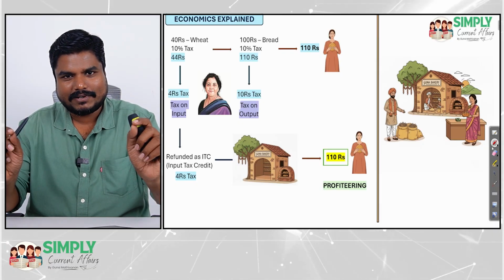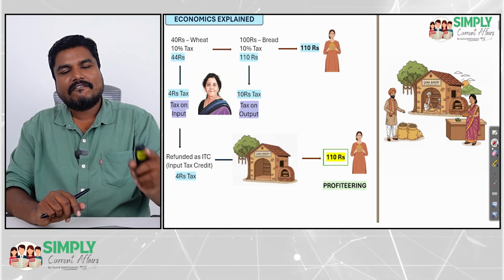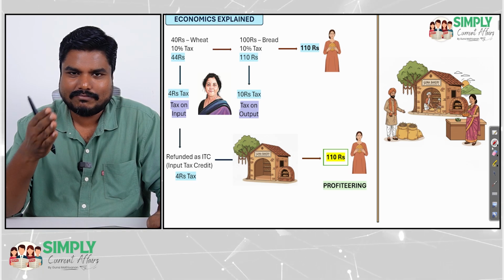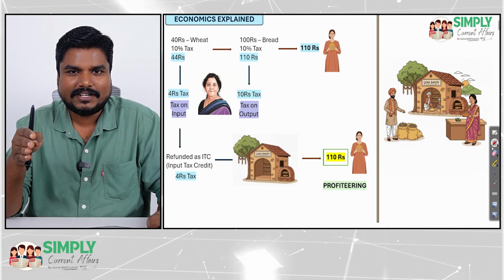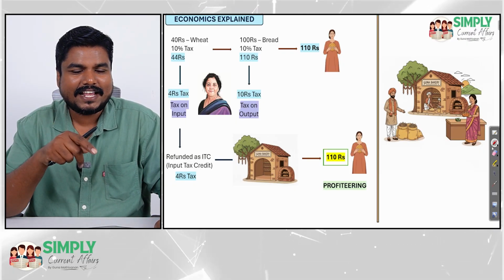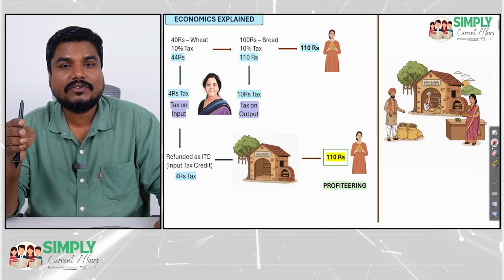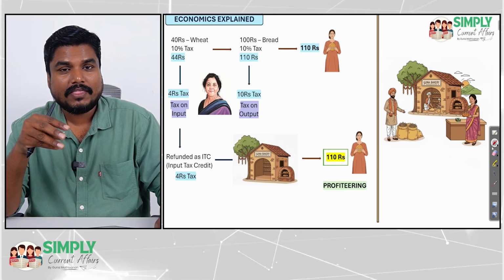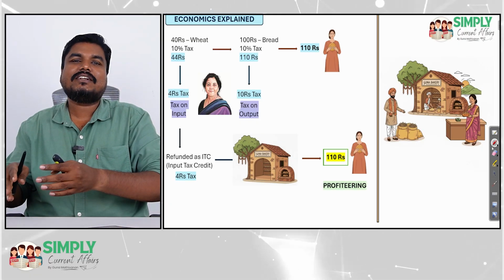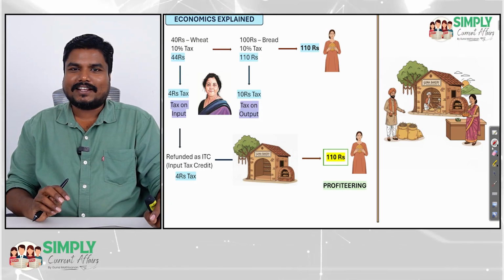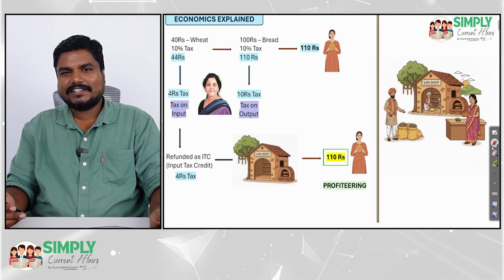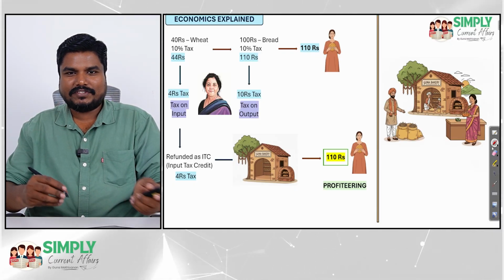Now I will give a simple explanation of GST, okay? When the same product is taxed more than once, then the government will refund the taxes. What will the government do? The government will retain the last tax, the output tax alone, and the government will refund all the input taxes. This is how GST works, very simple. Right? You got clarity? Shall we proceed further?